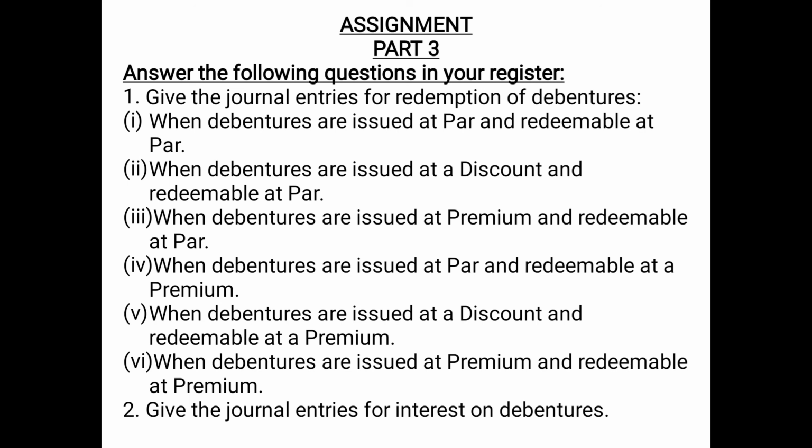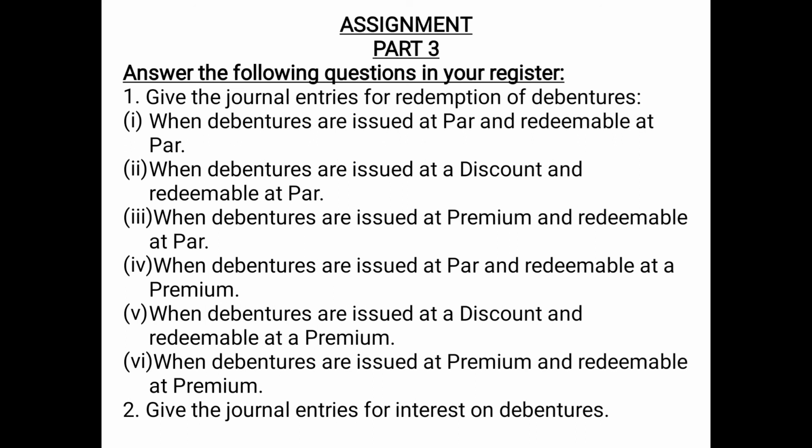Then the next one is when debentures are issued at a discount and redeemable at a premium. Again, the due entry will be debentures account debited with the face value, premium on redemption of debentures account debited with the premium value, to debenture holders account with the redemption value. And then we will pass the payment entry: debenture holders account debited to bank account with the redemption value.